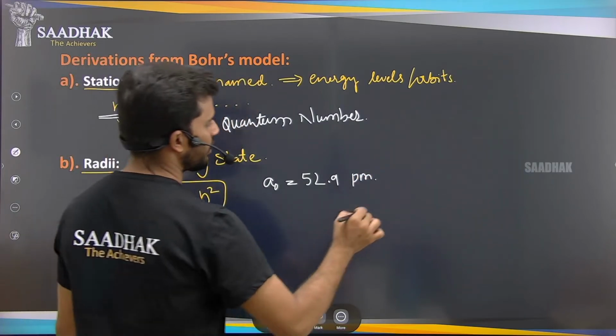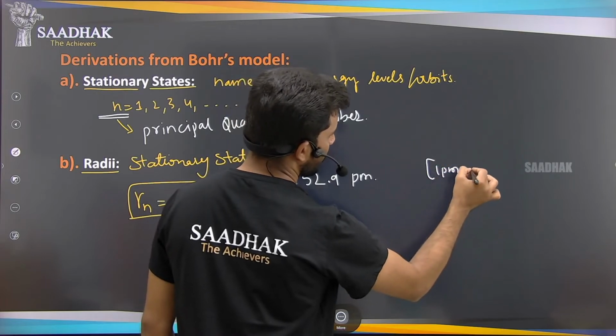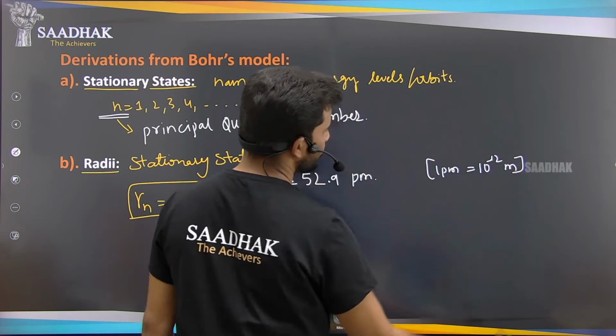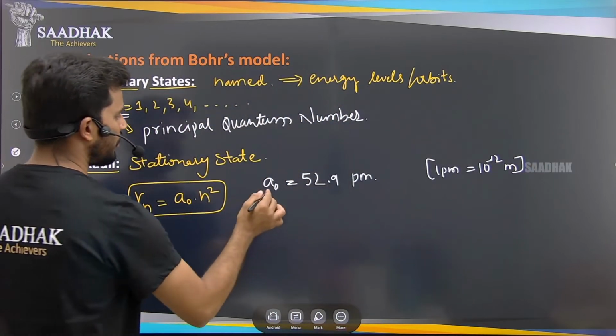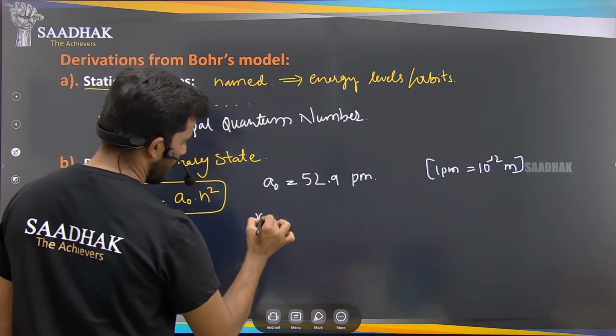You know the picometer unit: 1 picometer is equal to 10 to the power of minus 12 meters.